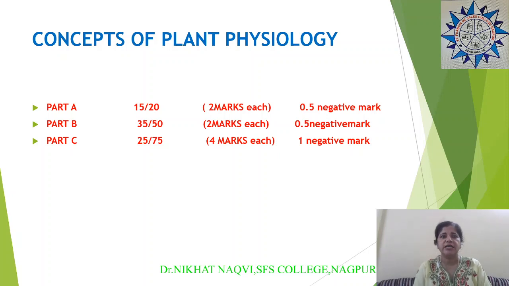There are questions like match the column, then 4 statements are given, out of which you have to select the combination of statements, whether A, B, C is true or B, C, D is true. Then you have match the columns also. Then you have 4 different options, and you are supposed to say which option, A, B, C is false or B, C, D is true. Such questions are there in part C, and for that you have to study the particular topic thoroughly, then only you can answer maximum questions in part C.